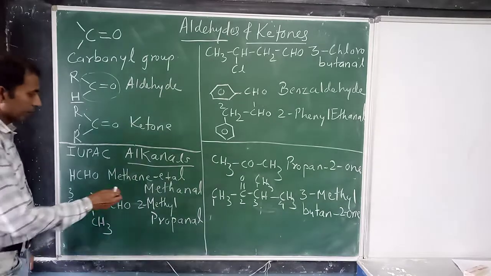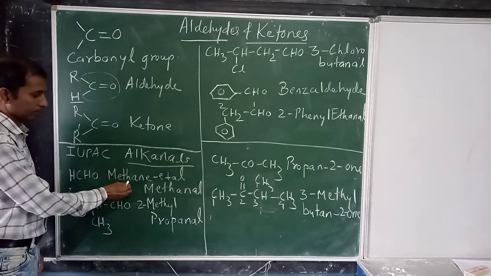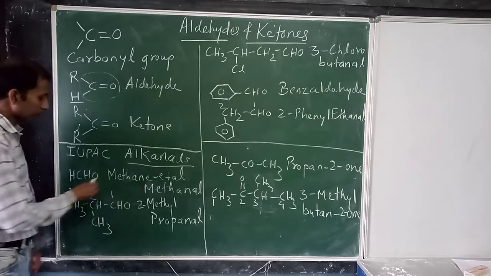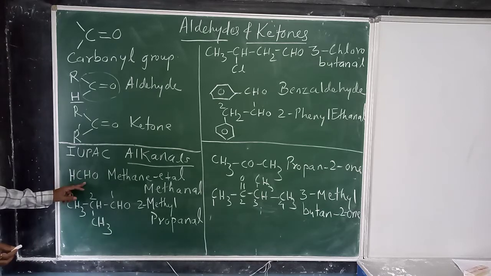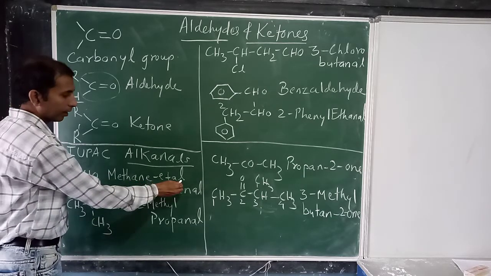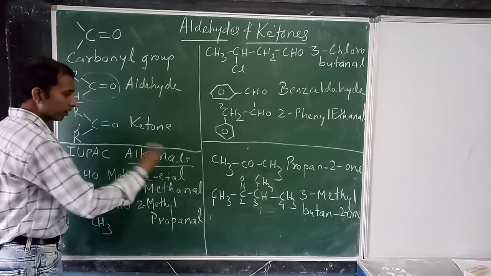That's why first you write down here methane. But you have to name the aldehyde as alkanal because it is not an alkane, it is an aldehyde. So this E will be replaced by al. So you remove this E, that is minus E, and you add al.